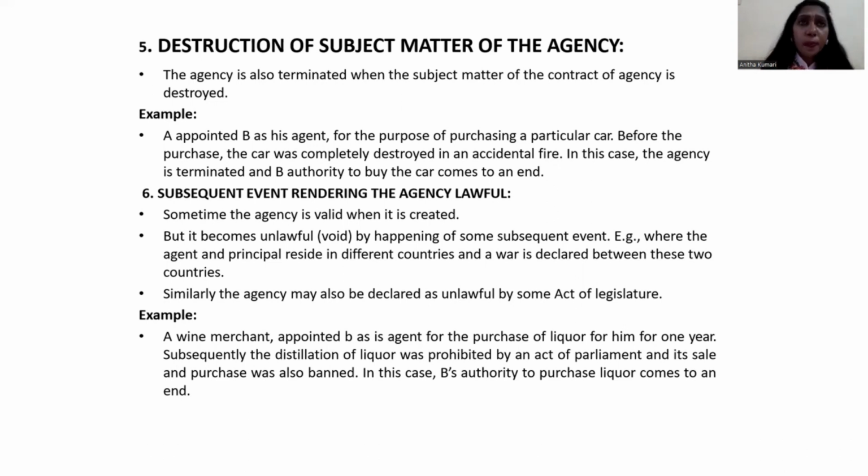That means for whatever purpose one person has been appointed as an agent by the principal, if that particular purpose itself is no more, or if it has collapsed or been destroyed, then automatically the agency will come to an end. For example, I'm appointing one person to sell my car. I have given a 6 month period of time. I gave him a clear instruction that you have to sell the car for a minimum of 2 lakh rupees.